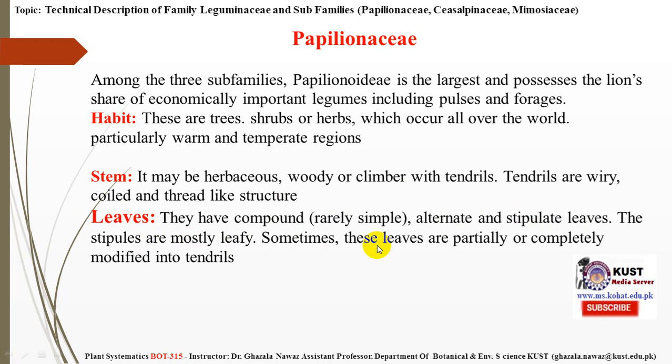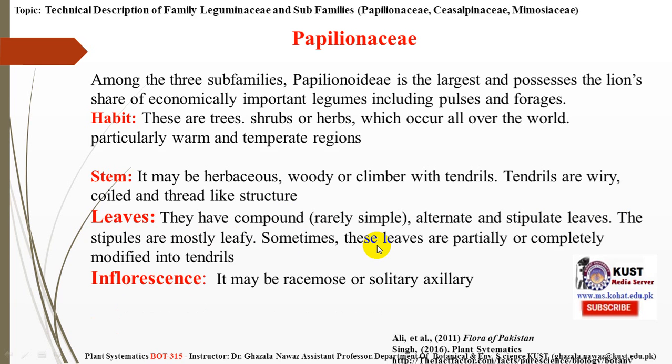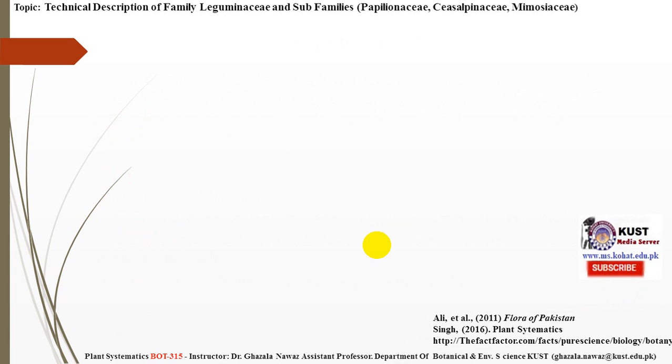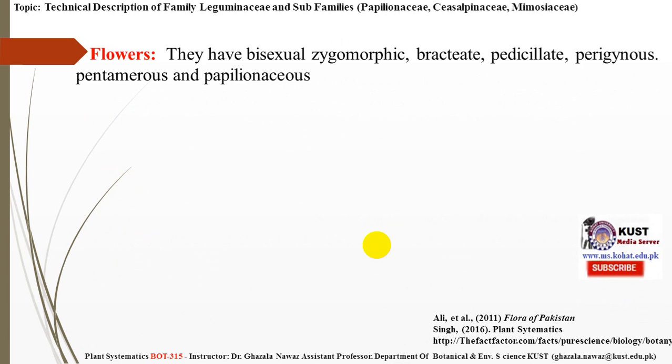Sometimes these leaves are partially or completely modified into tendrils. Inflorescence may be racemose or solitary axillary. The flowers are bisexual, zygomorphic, bracteate, pedicellate, perigynous, pentamerous, and papilionaceous.